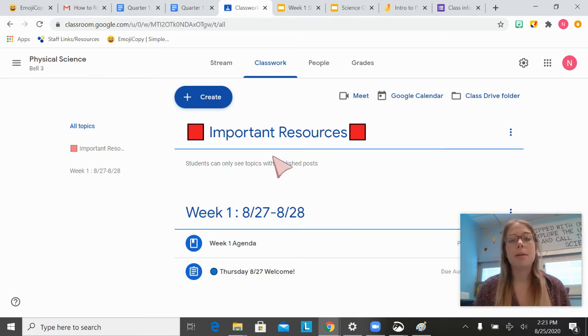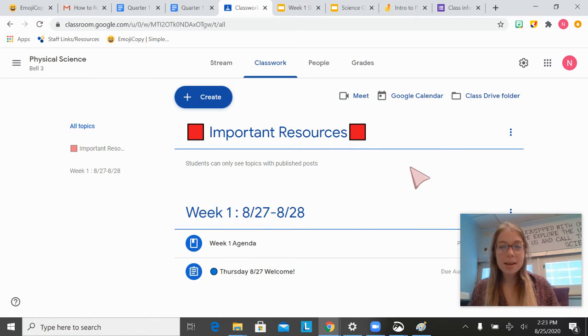This first one that I have here is going to pretty much stay at the top of the screen. It's going to be some important resources. I haven't added anything to this yet, but there will be some, such as how to access the online text, a running list of assignments, videos to use certain software like Gizmos or Edulastic, that kind of thing. So any type of material that I want you guys to know that's not related to a certain topic is going to live right here under this important resources topic.